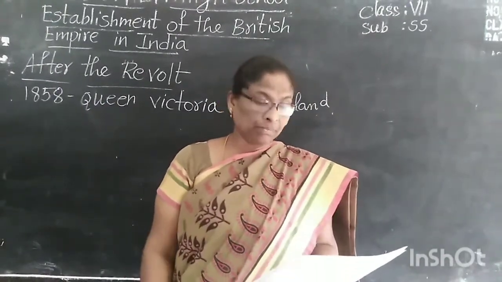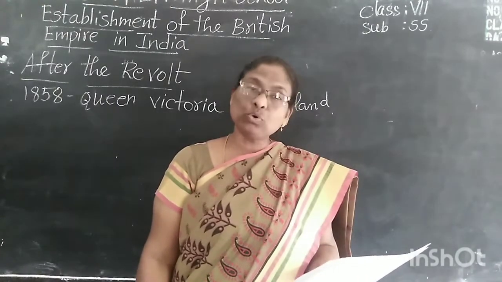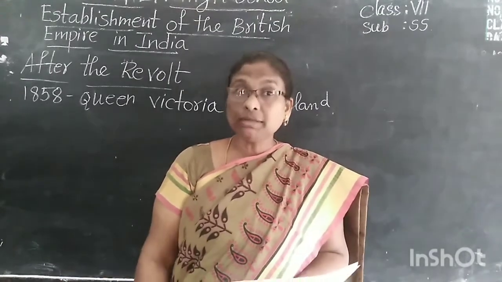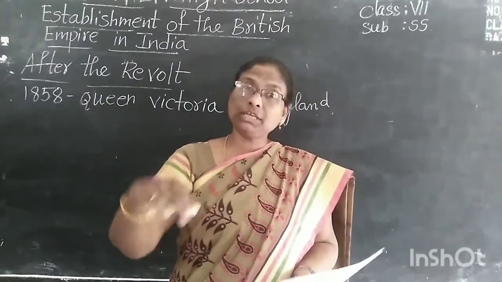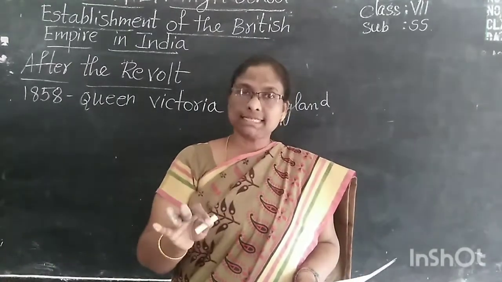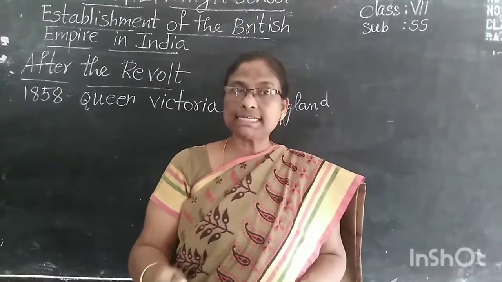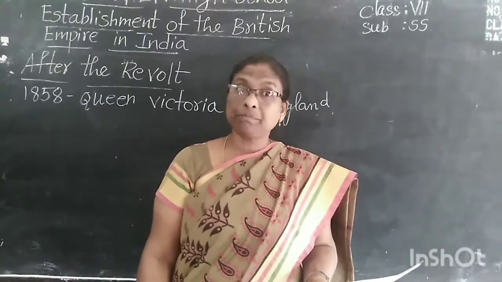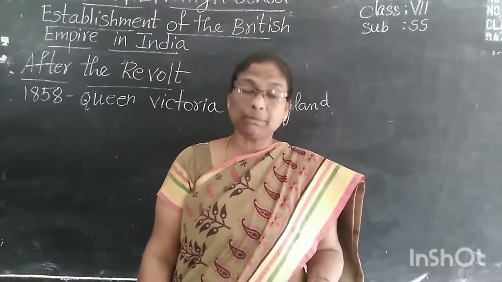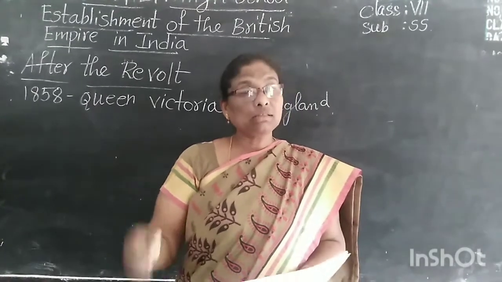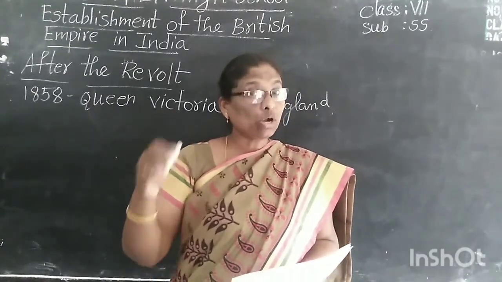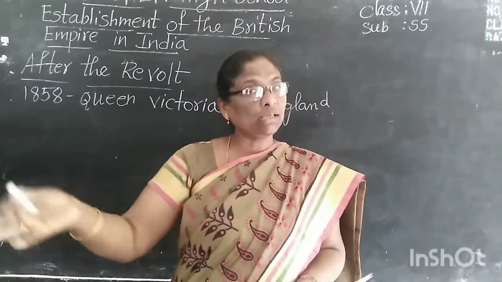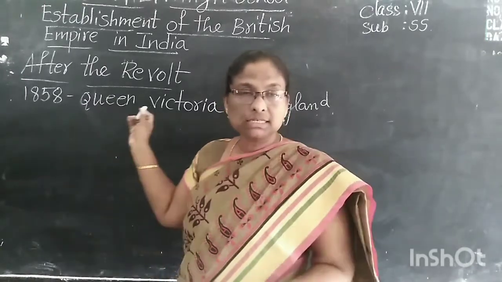In the declaration, she said Indian kings should rule their own kingdoms without fear or anxiety, because the English would not try to dethrone them. Dethrone means remove from power. The English were not removing these kings. Without anxiety, without fear, they could rule their own kingdoms, said Queen Victoria.